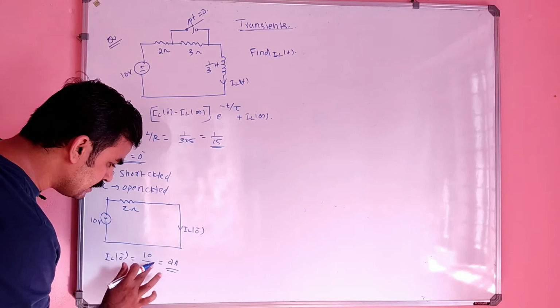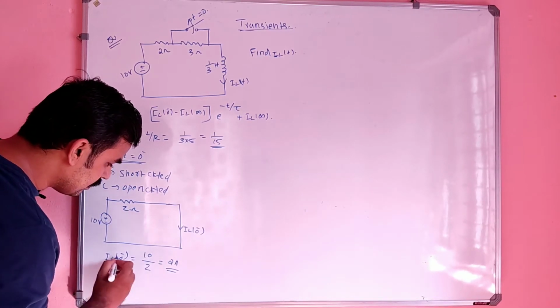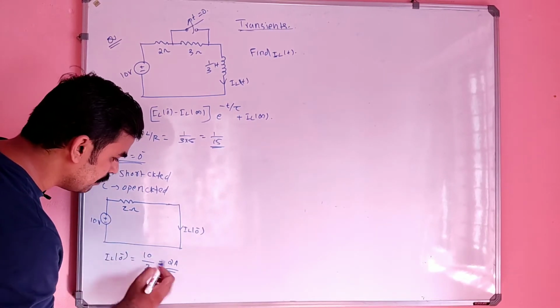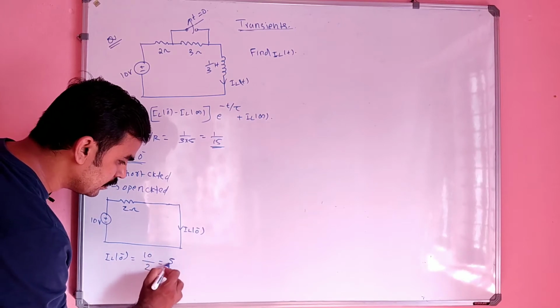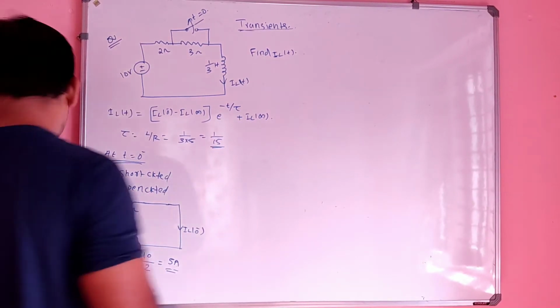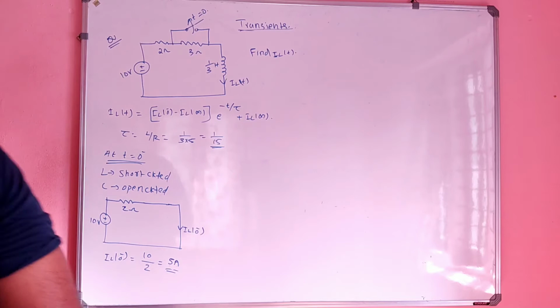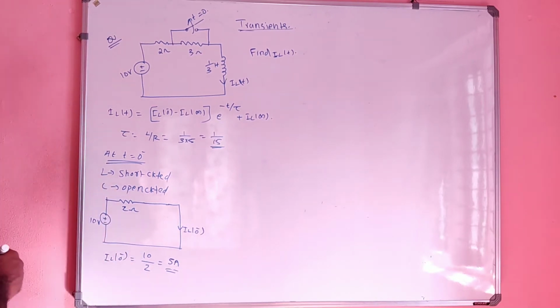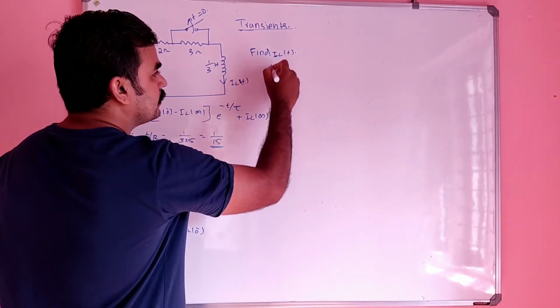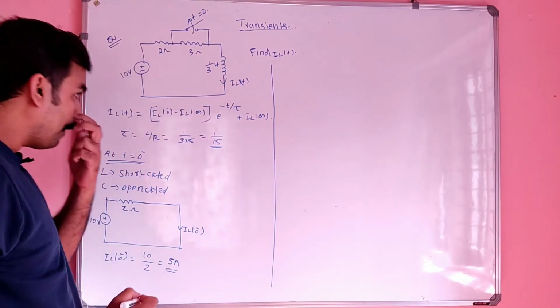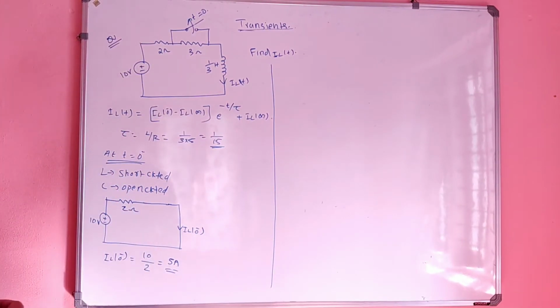So IL of 0 minus is simply 10 divided by 2, which is nothing but 5 ampere. Did you get the idea? And now we have to find.